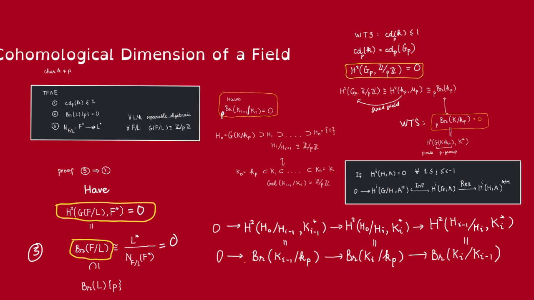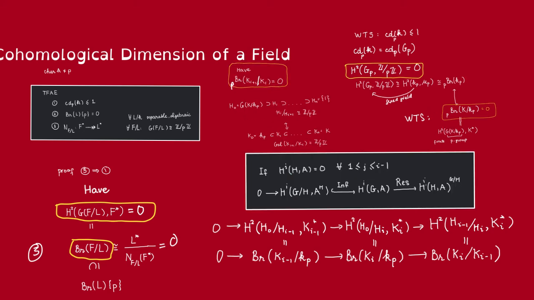So we can restrict that to the p-torsion part, and then we have that this is 0. So we can use some induction. Then if this is 0, we will have this must be 0, and so we can patch all of this until we get that the p-torsion part of the Brauer group of K over K_p is 0. So how do we have this exact sequence? Well, here we use the following proposition. This again is the inflation-restriction sequence. Here we apply this for the case when A is K_i star.